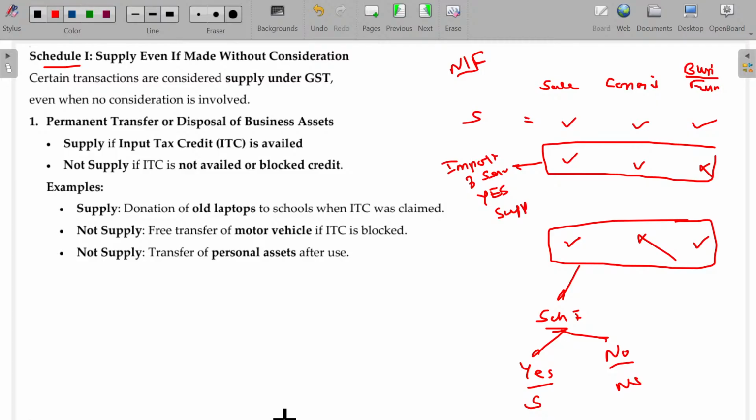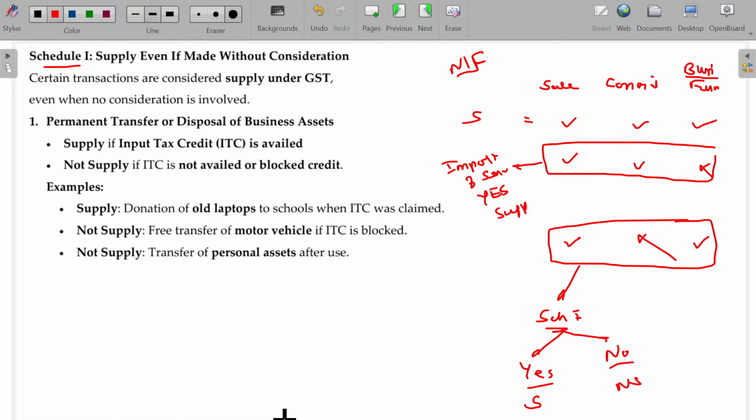In case of non-monetary, in return you will get some form of goods or some actions, some forbearances. We'll see the term consideration later in detail. And business is related to your business activity to make revenue, and furtherance is nothing but development. For all the 3 conditions satisfied, it is supply only. There is no doubt at all.